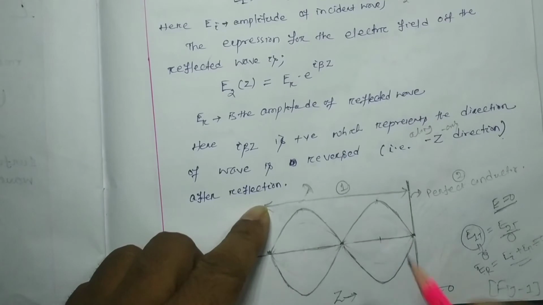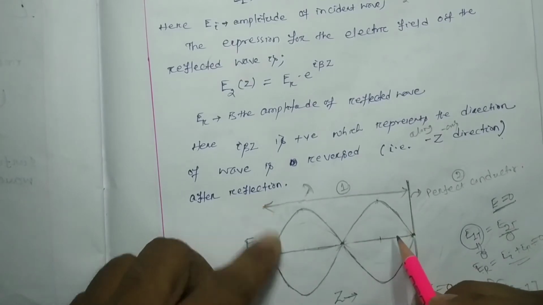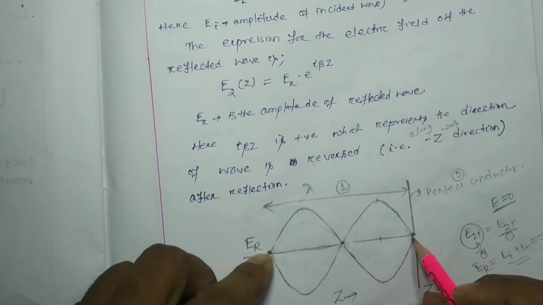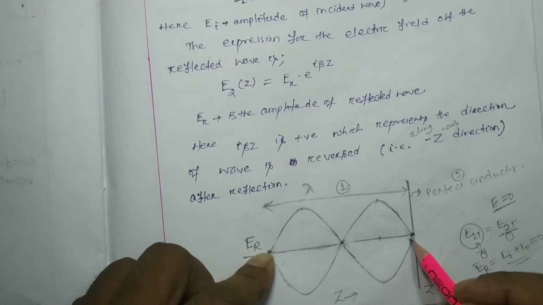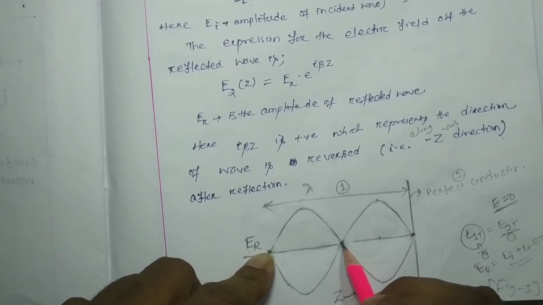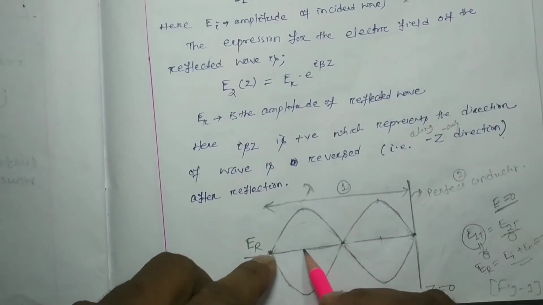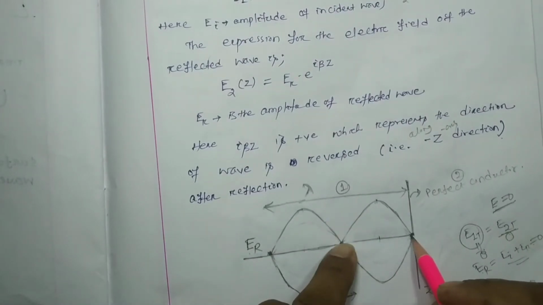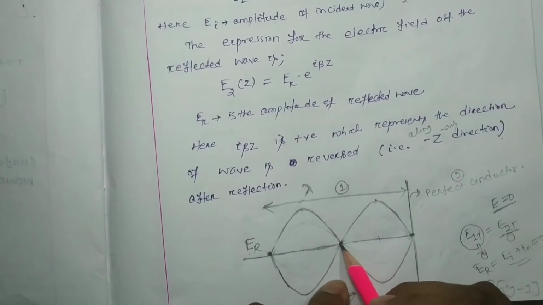From here to here the distance is the wavelength lambda. So this will be lambda by 4, this lambda by 4, this lambda by 4, and this lambda by 4, and this is lambda by 2. At lambda by 2 we found the minimum or zero value.